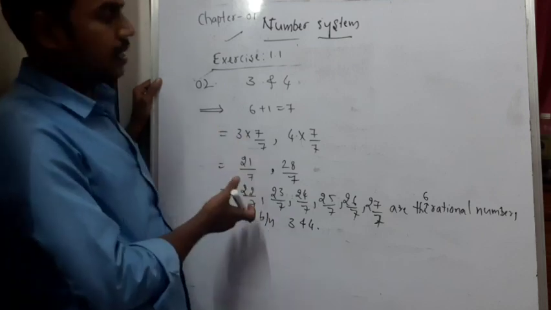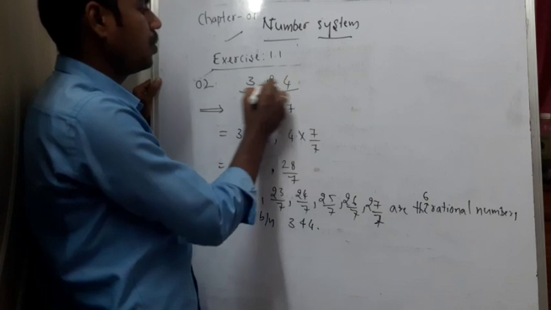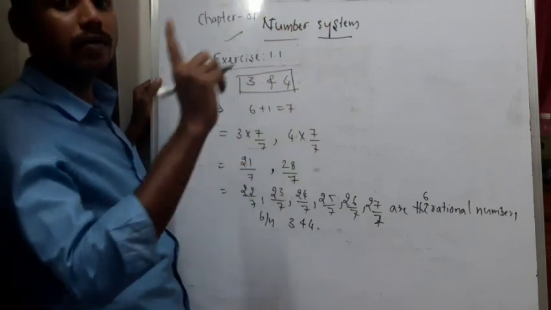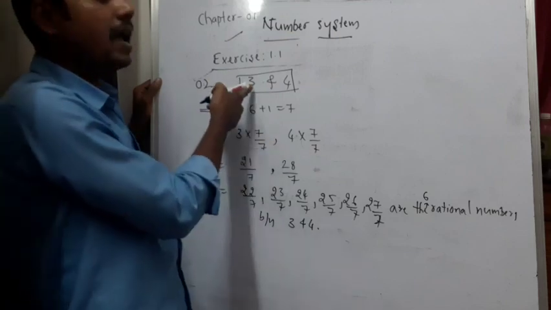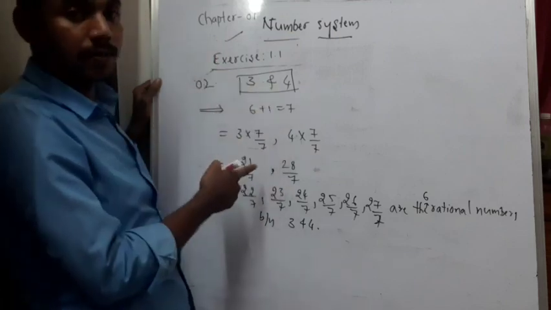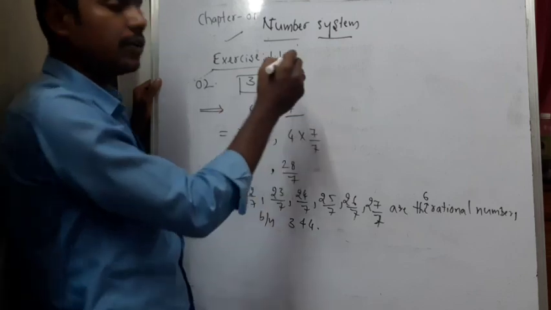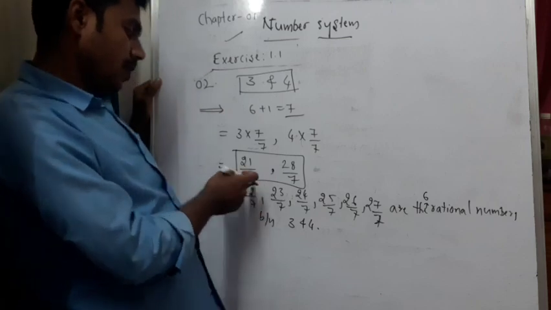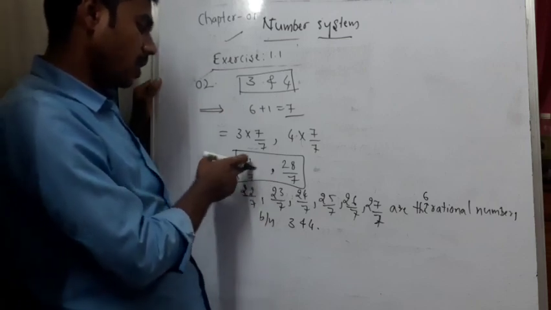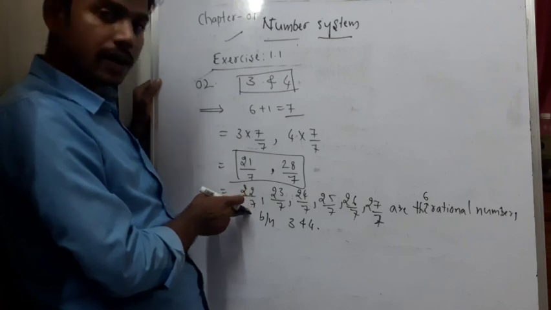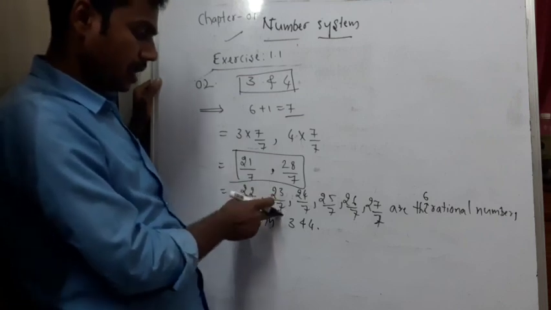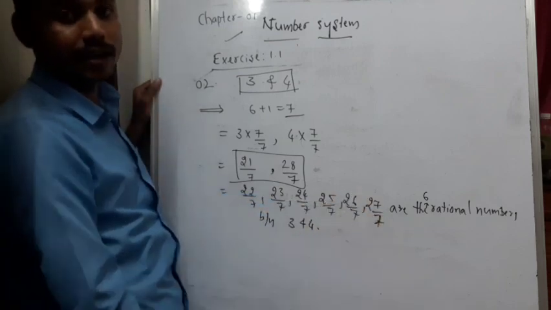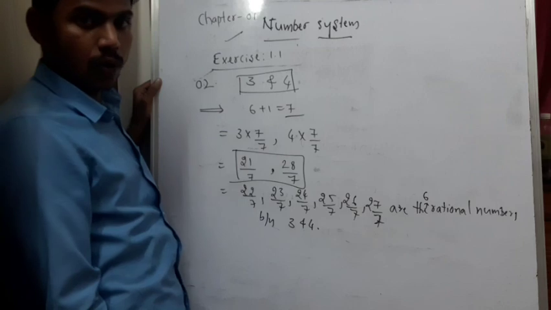So, this is the basic procedure. 6 rational numbers we are supposed to write in between 3 and 4. What did I tell you? If they ask you 6, increase the count by 1. Then after that, multiply and divide both the numbers by whatever number you obtain. Then you will get this. Then you can write the numbers in between, right? 21 to 28. See, this denominator will remain the same. 22 by 7, 23 by 7, 24 by 7 up to 27 by 7 are the 6 rational numbers between 3 and 4. Hope you understood.